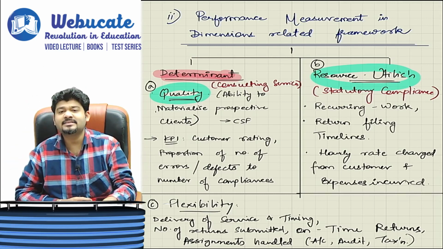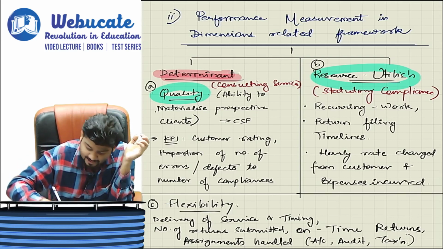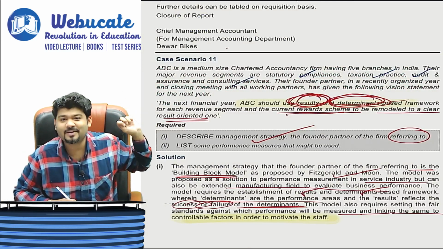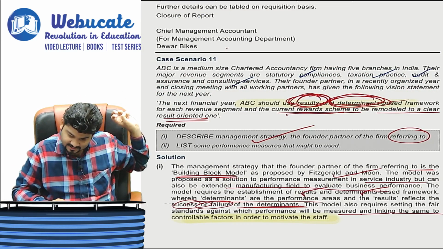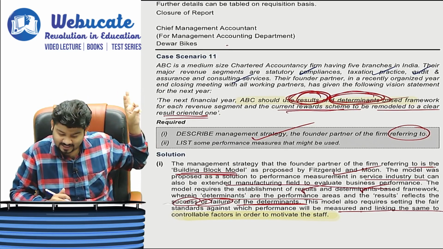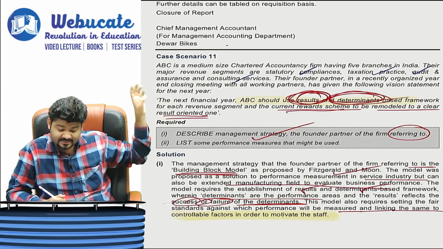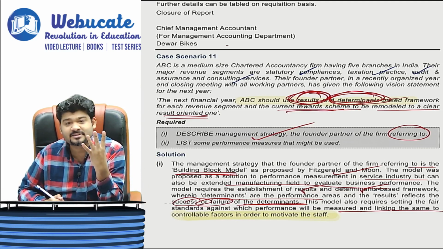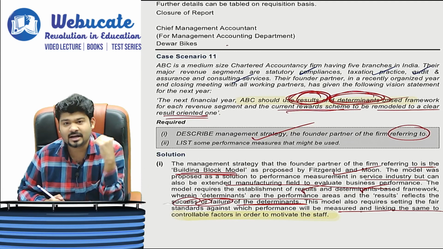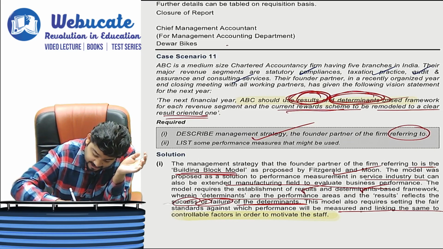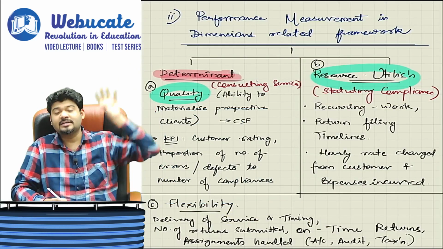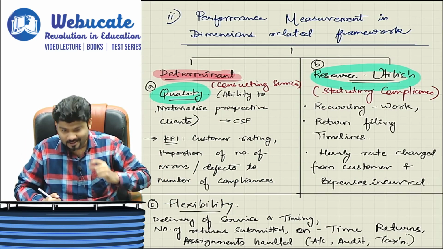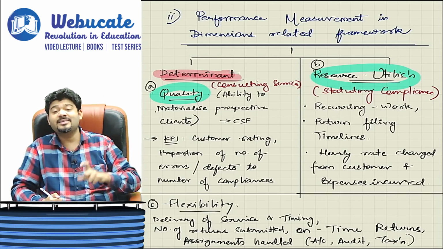Now what ICAI has done is they have picked up points. For example, there are four major segments that you can see here. One is statutory compliance, consultancy services, taxation practice, and then there is audit and assurance. So these are the four major aspects which are being covered by our client ABC. So they have said that for quality purpose, we will focus on the consulting services division, because they should give the best quality in terms of ability to materialize your prospective client.